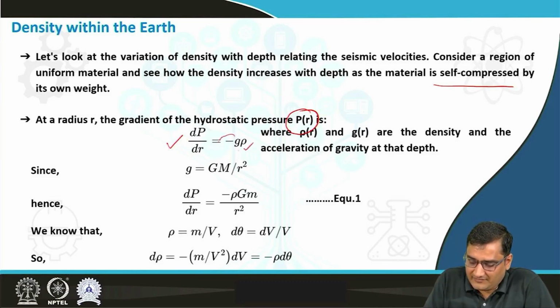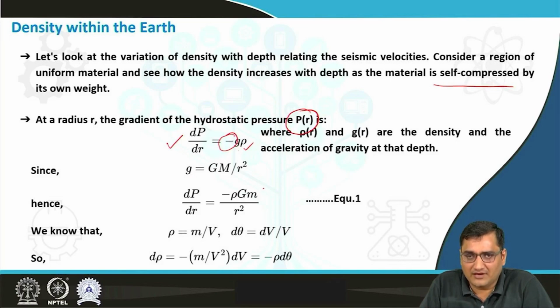This negative sign is there because the pressure is increasing with depth. Since g is equal to GM upon r square, we can incorporate this into the expression, and we get dP by dr equal to minus rho GM by r square.